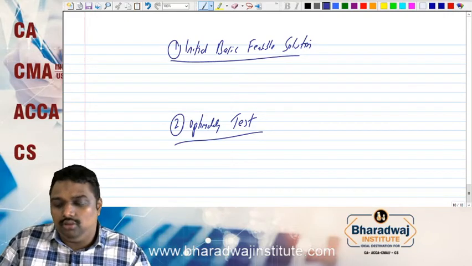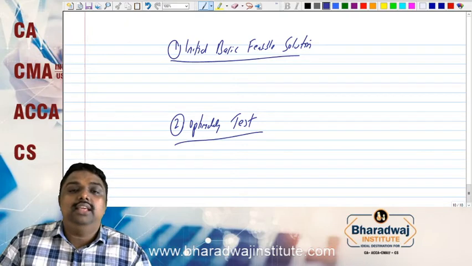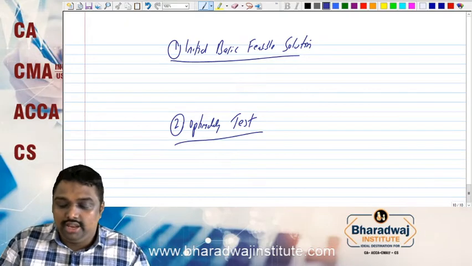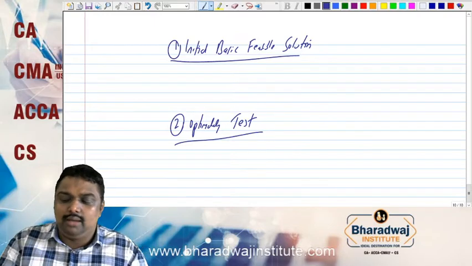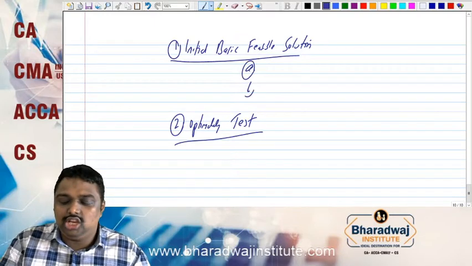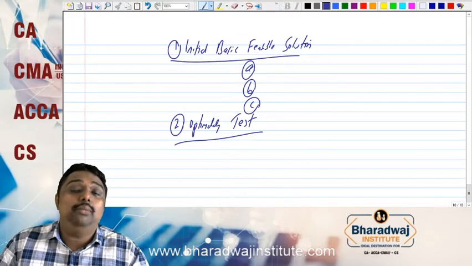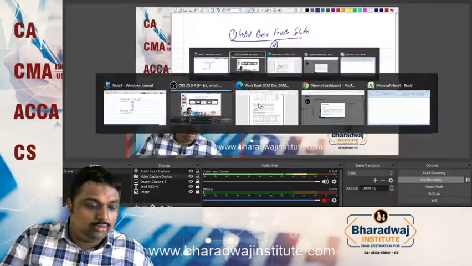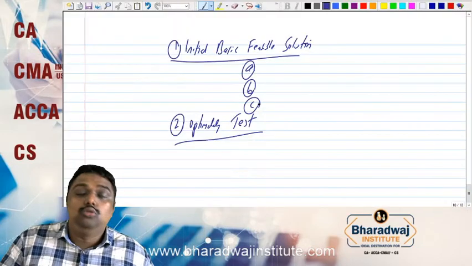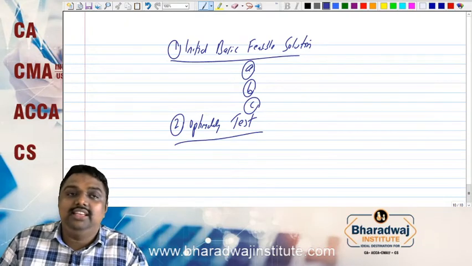So my dear friends, how this has to be done, that is what we are going to learn: the initial basic solution and the optimality test. In your syllabus, for the initial basic feasible solution, you can use 3 methods. The first method is very easy.